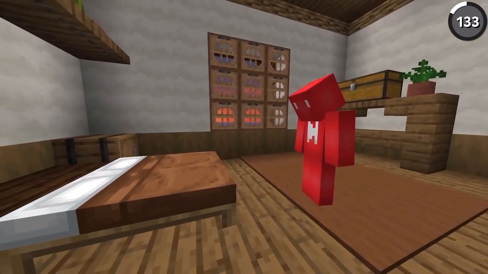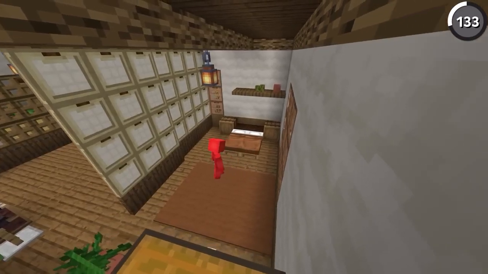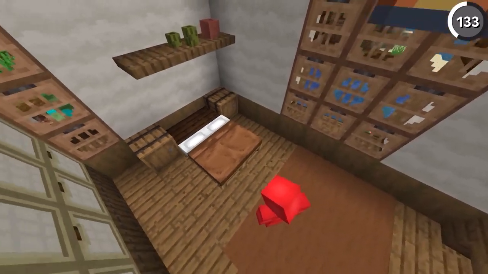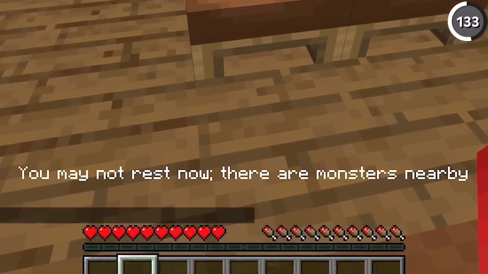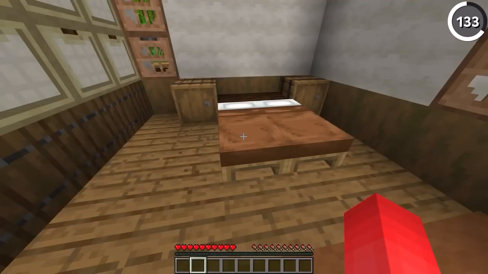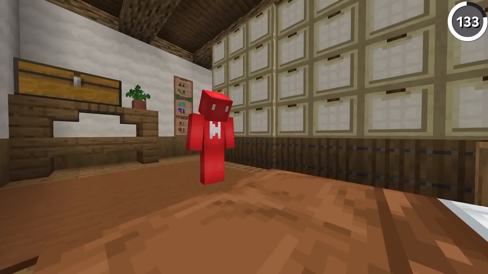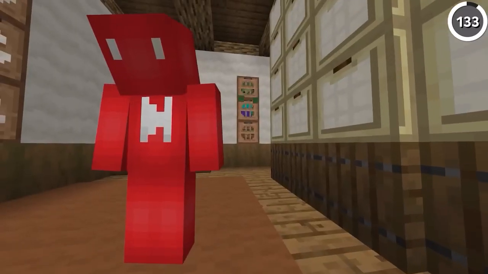It's a well-established rule. You can't sleep when monsters are nearby. But while that's not changing anytime soon, Mojang has added one small bit to lighten the load. You see, even though you can't advance to morning when a zombie is next door, you're still able to set your spawn point the same, which is nice, because if I'm stuck here, I'd at least want a safety net